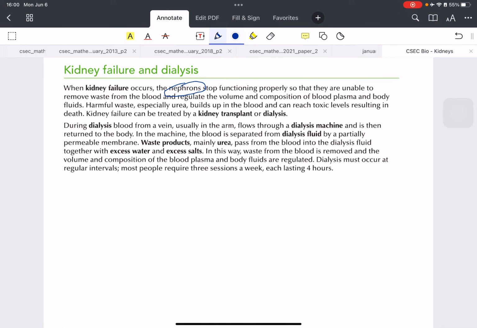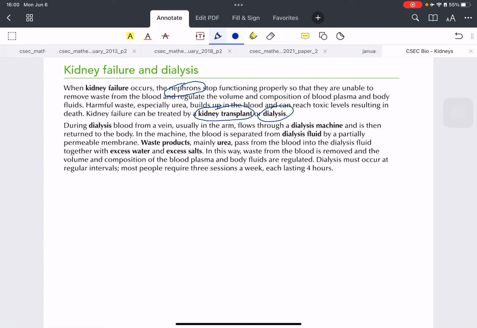The first and the best way is a kidney transplant, which is sadly something very rare in the Caribbean, right? This is more first world medicine, right, where someone donates a kidney and the recipient gets that kidney and can function. The second option is dialysis.